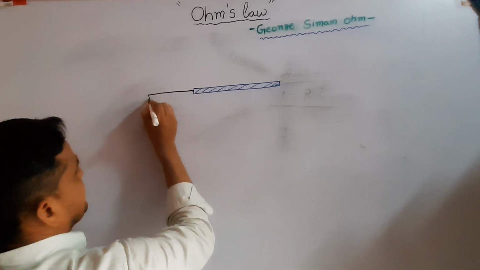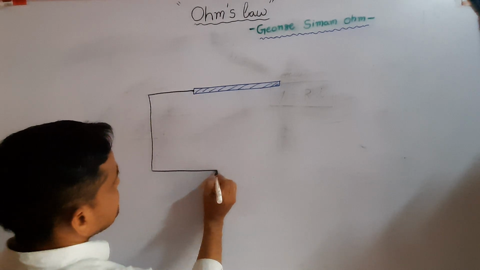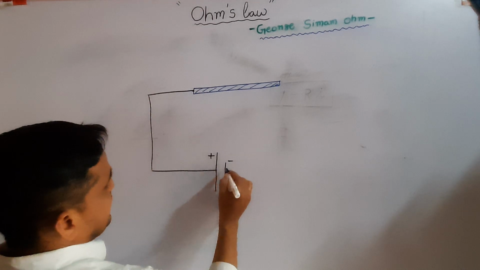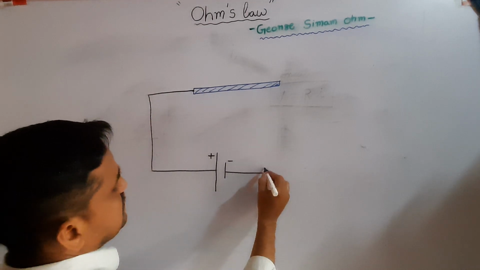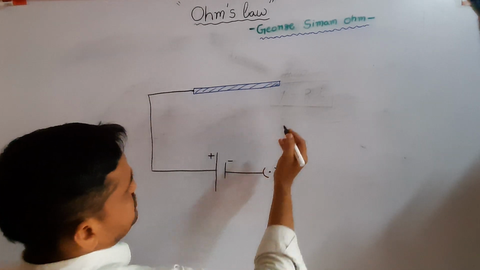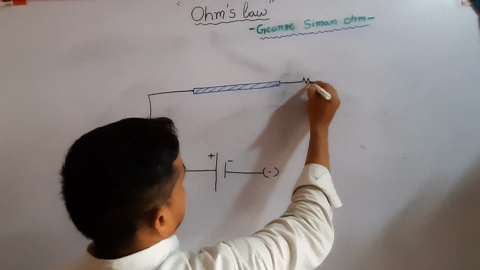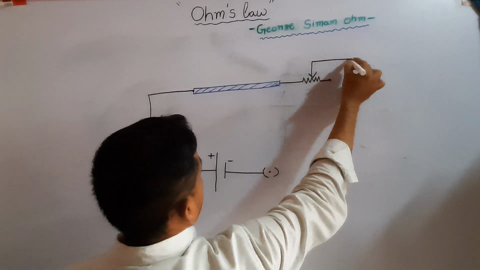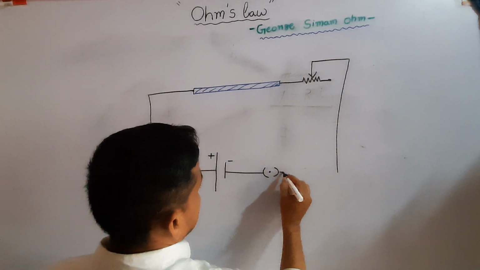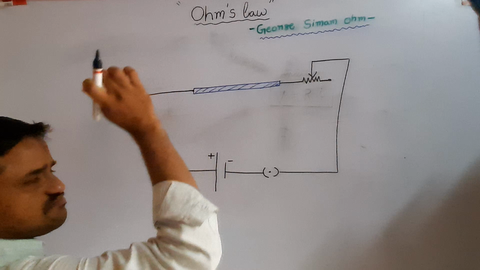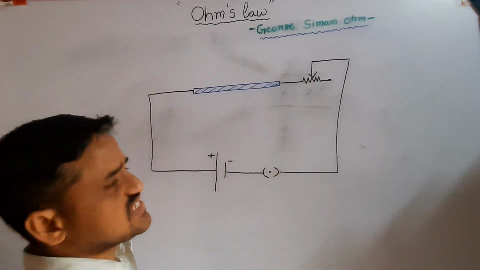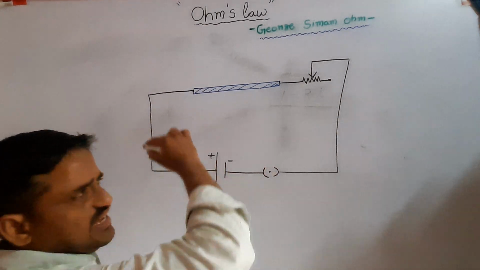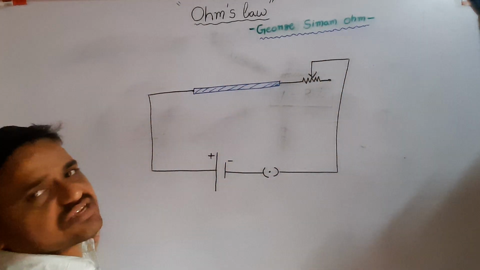The ends of the manganese wire are joined to a battery eliminator, and it is connected to a switch and to a rheostat. Here, this is manganese wire, this is rheostat, battery and a switch. Here all are connected in series combination.